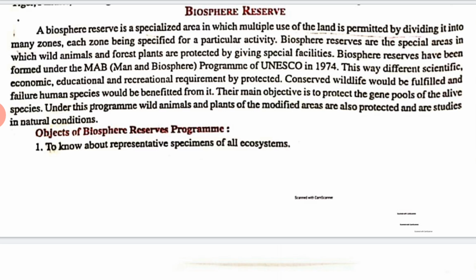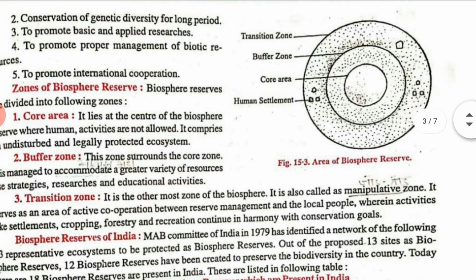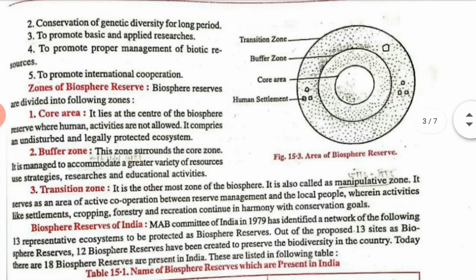So, the objects of the biosphere reserve program. What are the objects? That is to know about representative species of all the ecosystems, conservation of genetic diversity over a long period of time, to promote basic and applied research, to promote proper management of biotic resources, and to promote international cooperation.